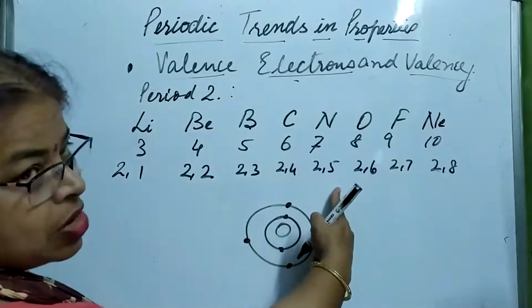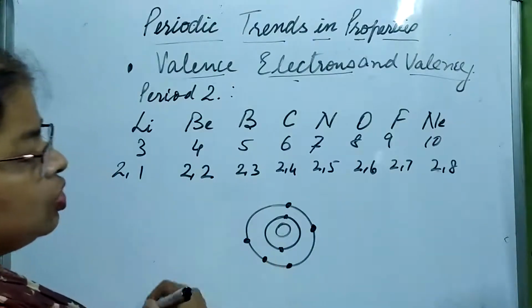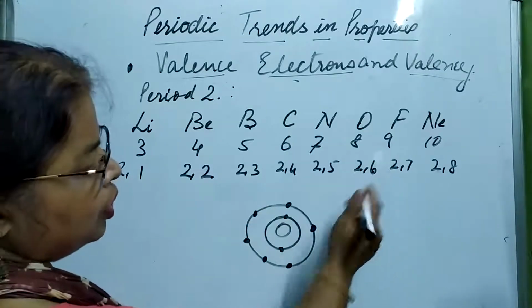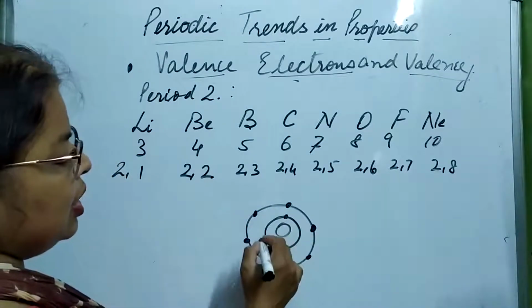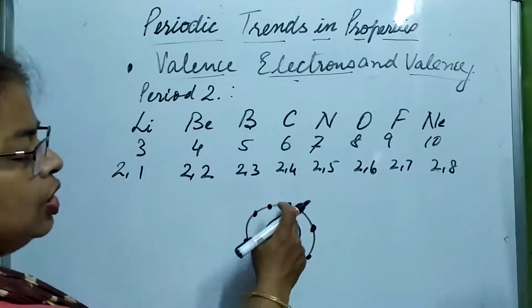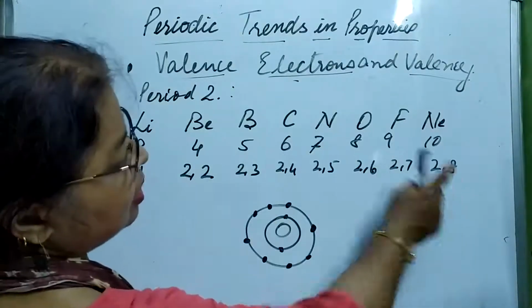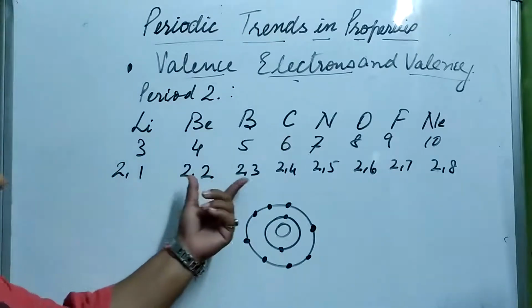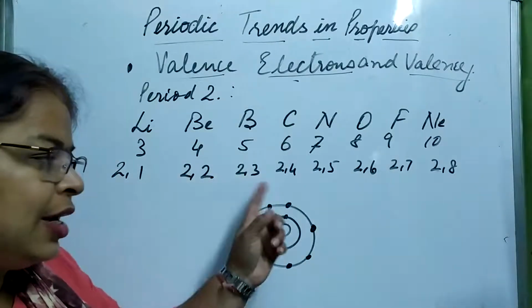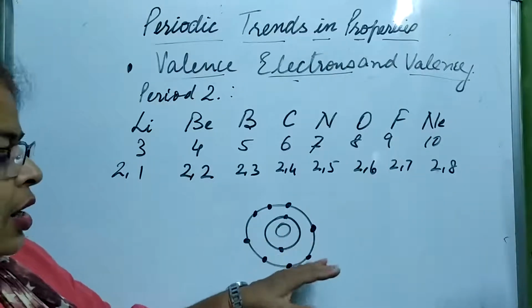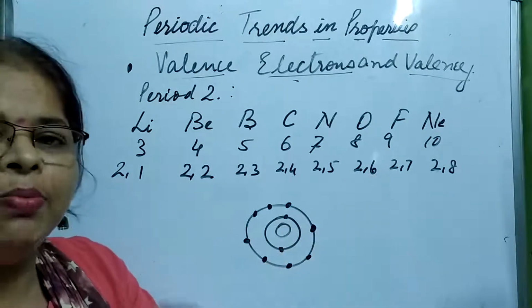Nitrogen, 5 electrons. Oxygen, 6, then fluorine, 7 and neon, 8. So starting from lithium till neon, in the valence shell only, the electrons are being added, and they are added until the octet is complete.